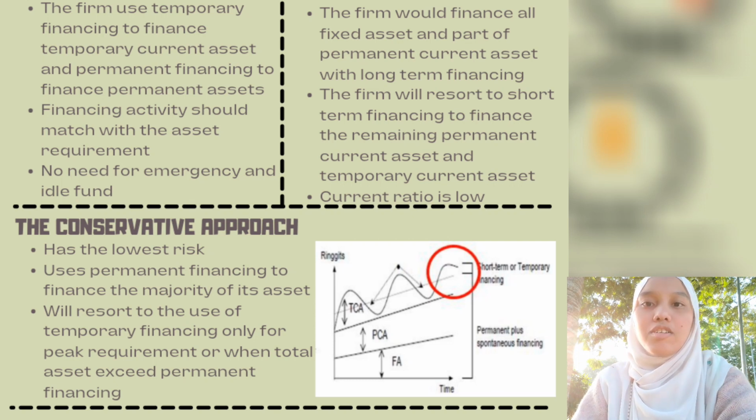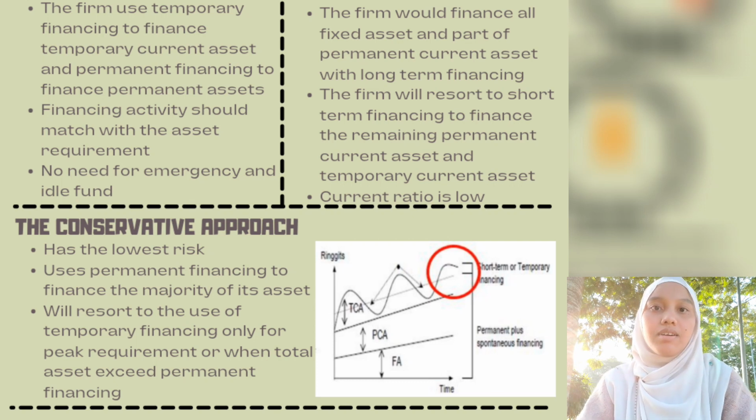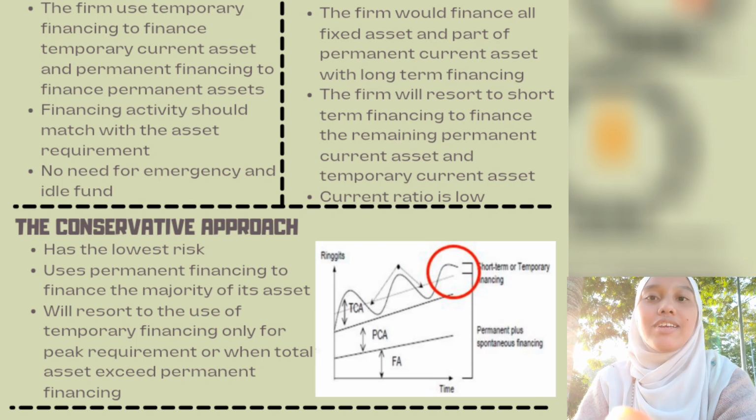If it is during low requirements, the firm will invest its excess funds in marketable securities. As we can see from the graph, the short-term temporary financing is only used for temporary current assets, and sometimes it will go lower than the short-term financing.